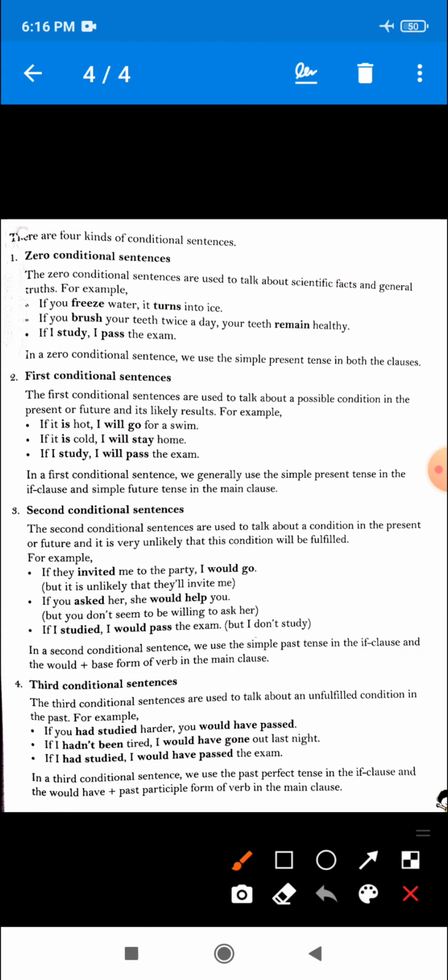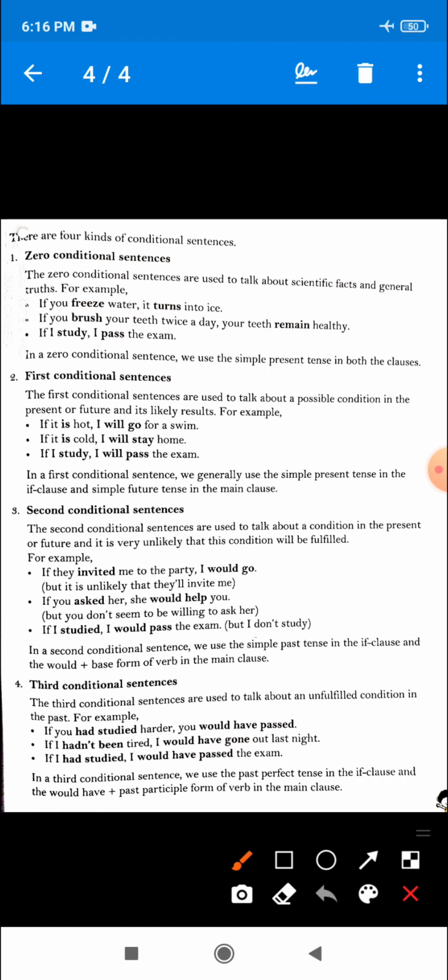Now see the next type of conditional sentence, that is the second conditional sentence. Let's see what the second conditional sentence is. The second conditional sentence is used to talk about a condition in the present or future, and it's very unlikely that this condition will be fulfilled.